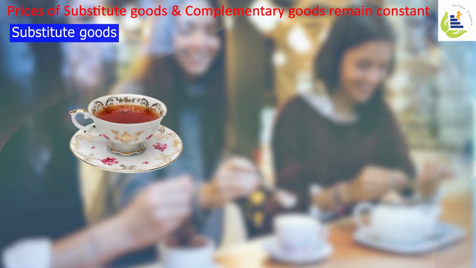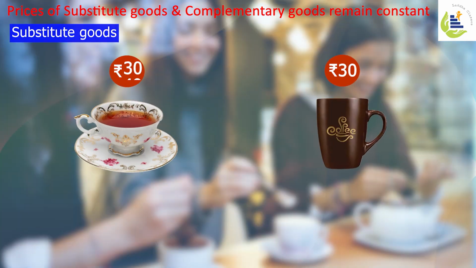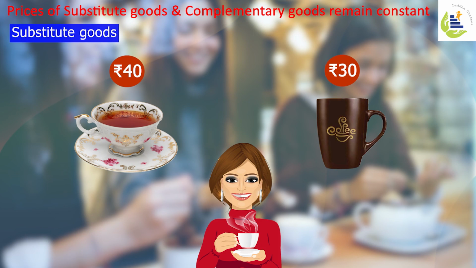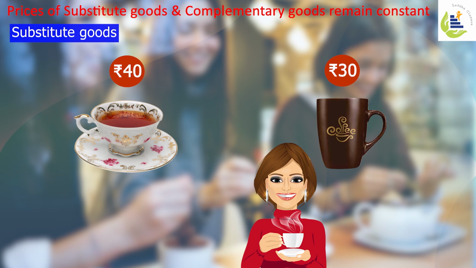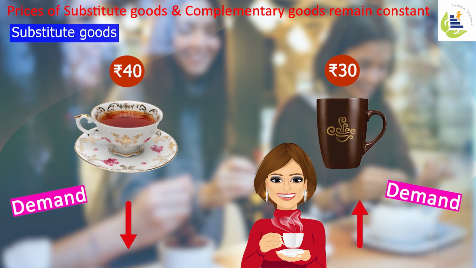Let's say in case of tea and coffee, if price of tea increases, the consumer tends to see the substitute, which means coffee is cheaper, and tends to shift his preference from tea to coffee. Hence, if the price of tea changes, its demand reduces, but the demand for the substitute increases, and it affects the demand.